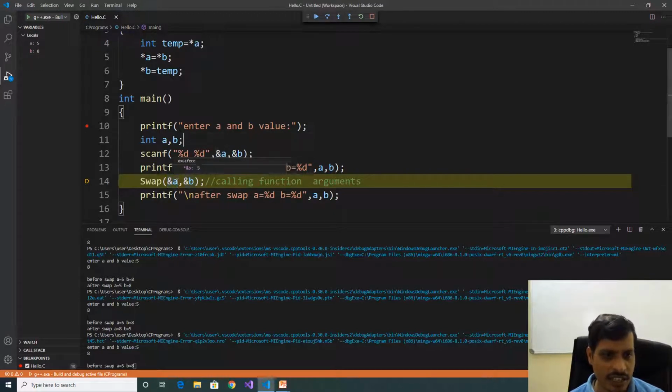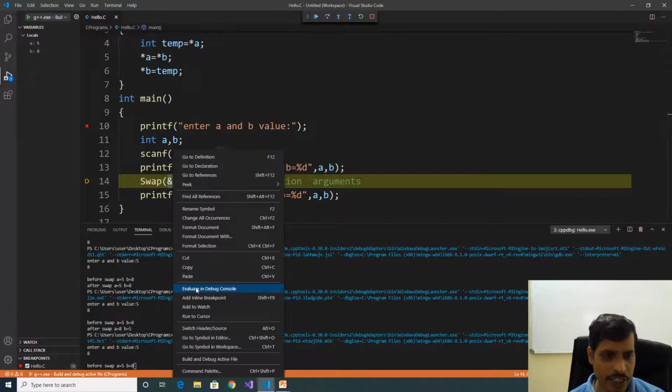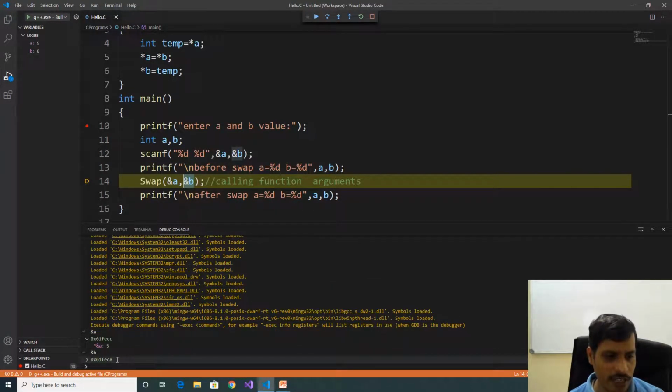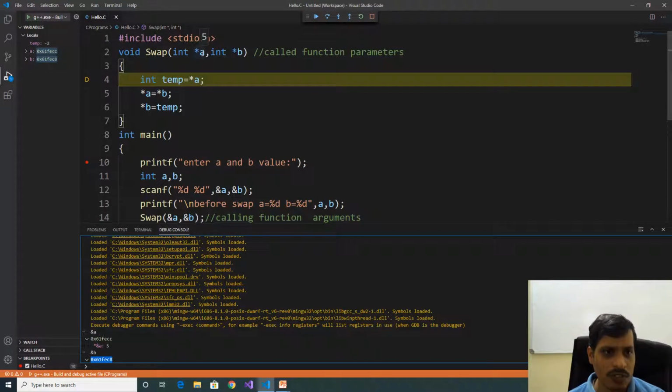What is the address of A? Select this one, right click, evaluate in debug console. We are passing 0x61FECC. Select B, right click, evaluate in debug console. Here the address of B is 0x61FEC8. So we are passing addresses. F11. Now this one contains addresses.